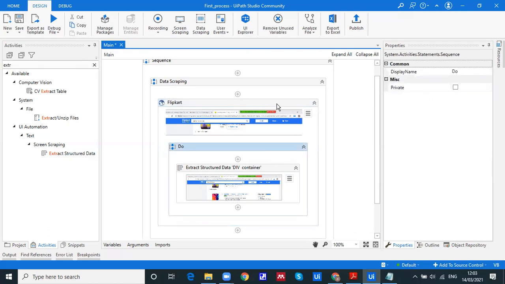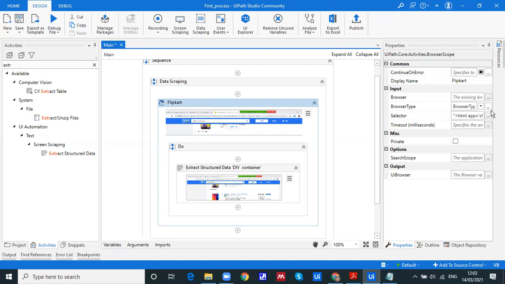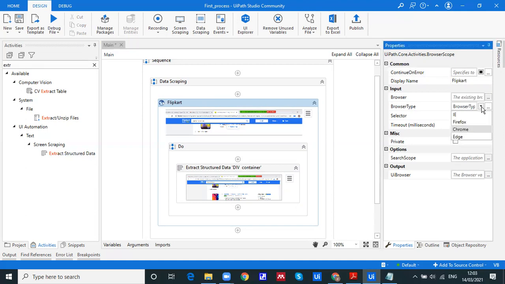Next is browser type. Here is the flexibility, as we already did with Chrome and Firefox. We have four options: IE, Firefox, Chrome and Edge. Make sure you have already installed these extensions in your UiPath tool. We already have Chrome and Firefox, so I am going to choose Chrome. We are done with this, so we need to select that.